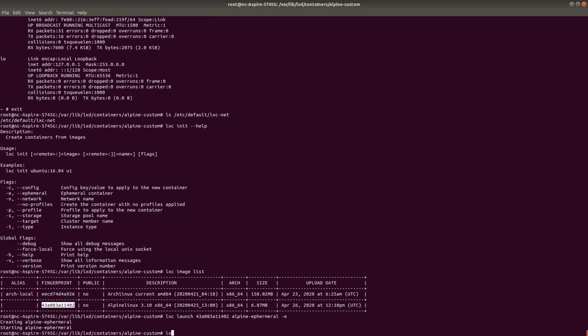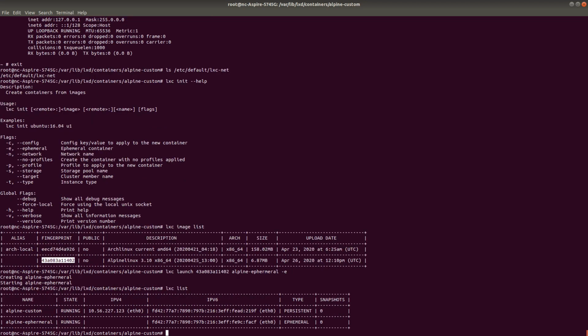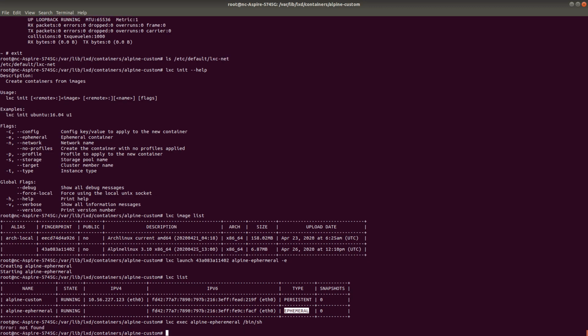Now if you see lxc list, you'll see the container is running, but this is ephemeral. So I can log into this machine with lxc exec, and then the name of the machine, like Alpine ephemeral, bin/sh. I think let's copy the name.